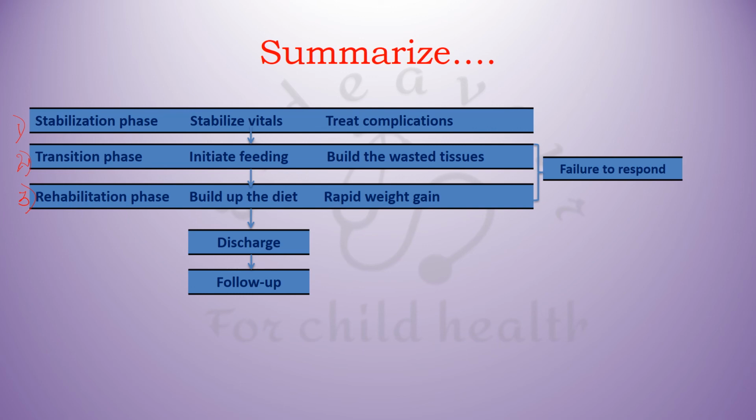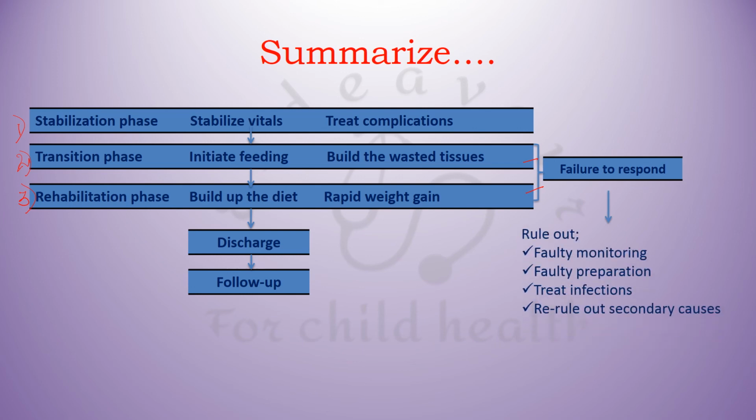Now, failure to respond may occur during 2 phases, that is the transition phase and during the rehabilitation phase. Whenever a child presents with failure to respond, you must rule out faulty monitoring. For example, one day the weight was taken on an empty stomach in the morning, another day the child had breakfast and then the weight was taken, and like this, large discrepancies in weight monitoring. Faulty preparation of the meals, then some residual infection like helminthic infection and all. And if the child is persistently failing to respond, you must re-rule out all the secondary causes. This is the importance of primary versus secondary SAM.